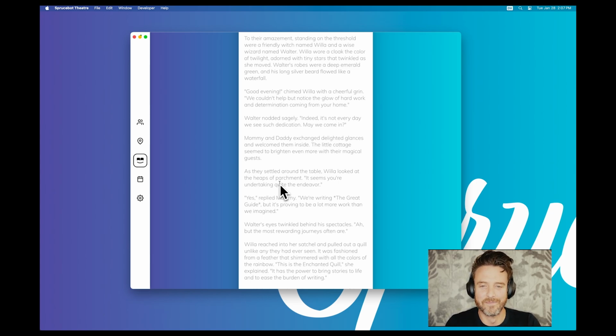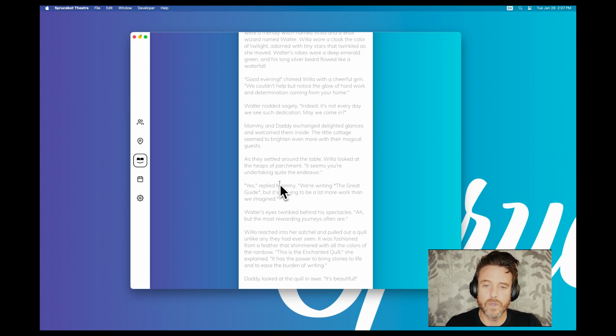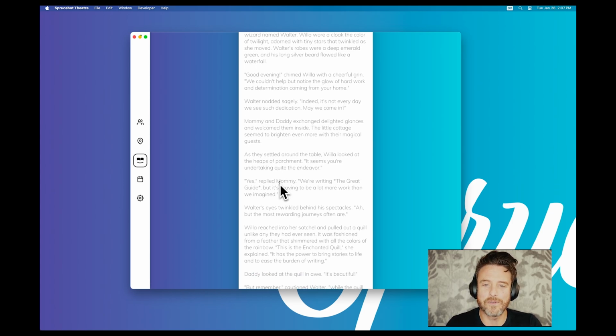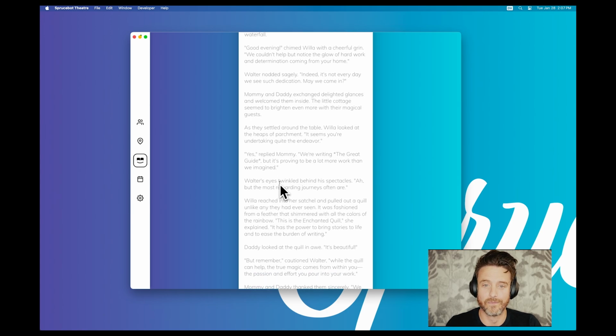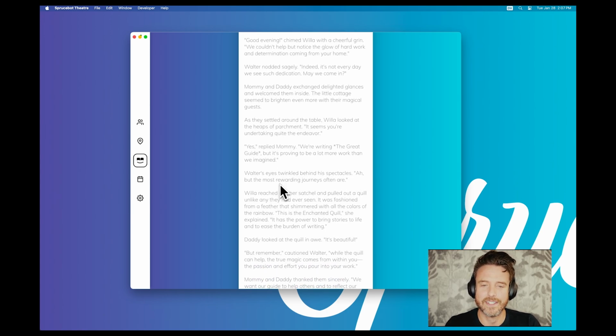Let's continue. "Good evening," chimed Willa with a cheerful grin. "We couldn't help but notice the glow of hard work and determination coming from your home." Walter nodded sagely. "Indeed. It's not every day we see such dedication.